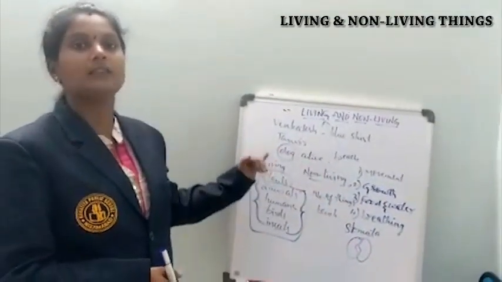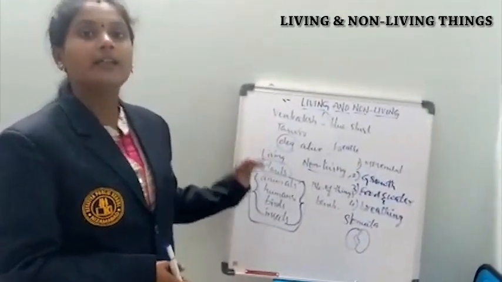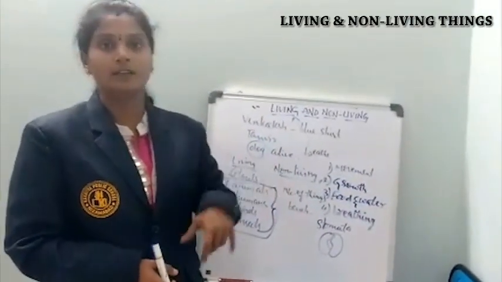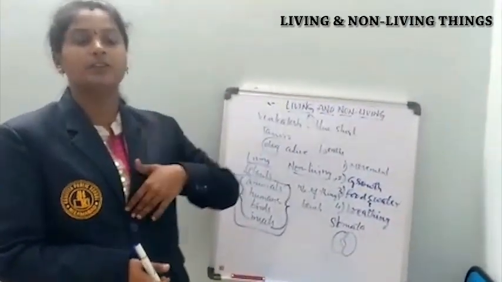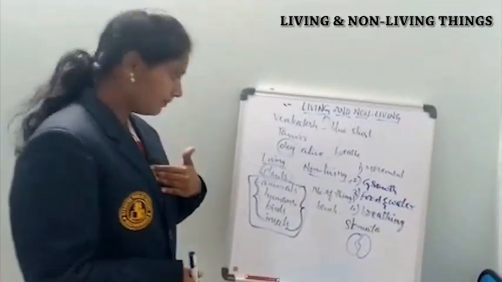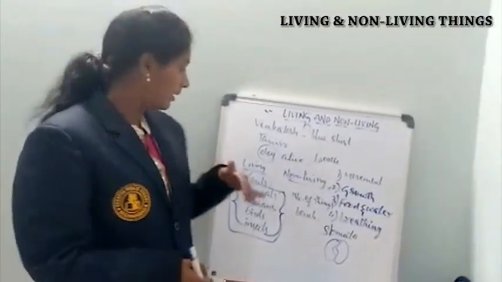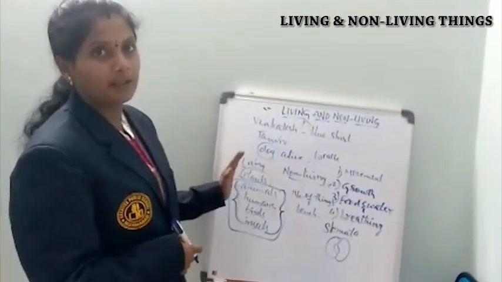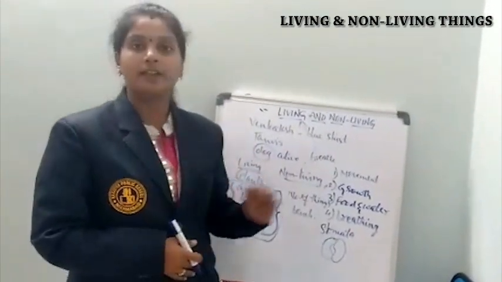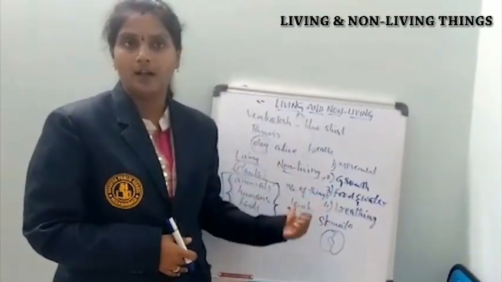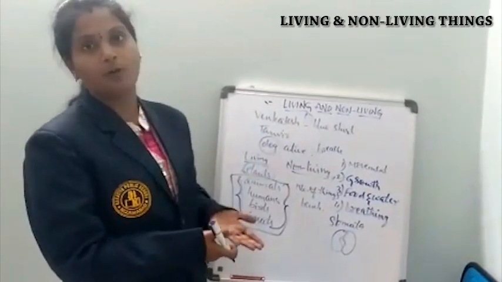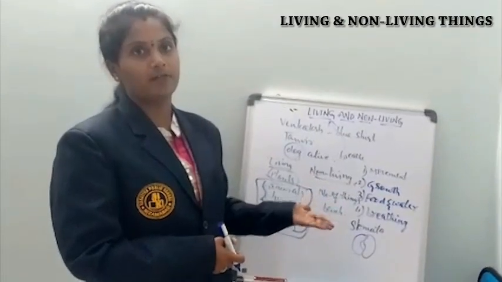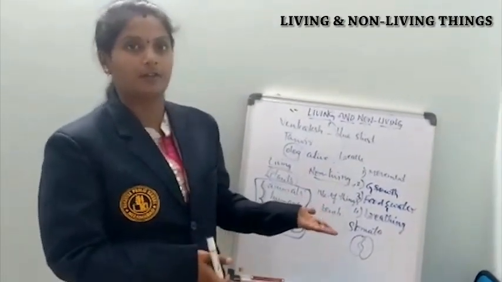But only plants, in the process of photosynthesis, need carbon dioxide in the preparation of food, and they release oxygen into the atmosphere, which in turn we use as our air, taking it inside. So in this way, both photosynthesis and respiration are performed by plants. But non-living things do not need any air. As they are non-living, they don't need to breathe or take air for their survival.